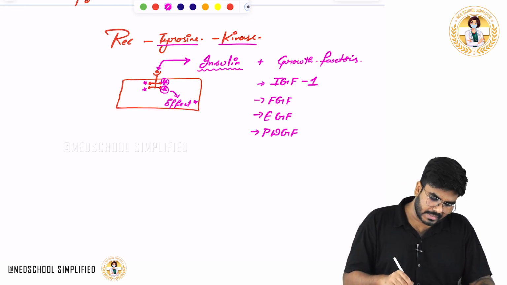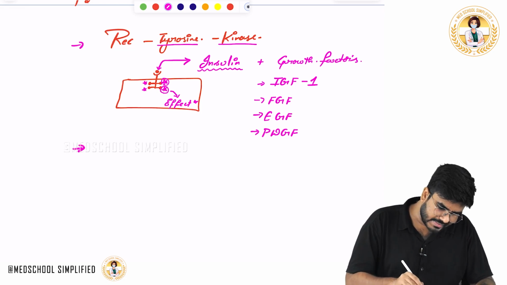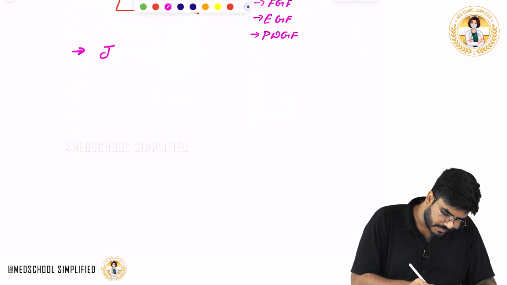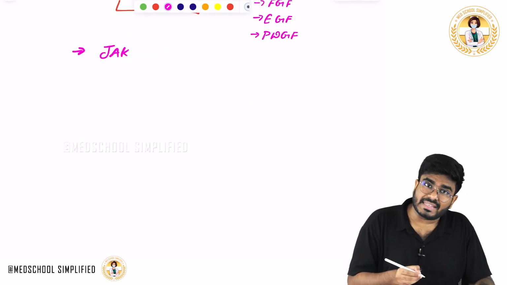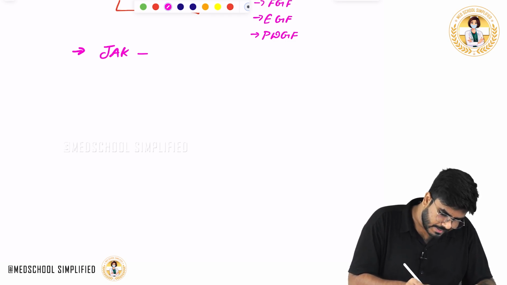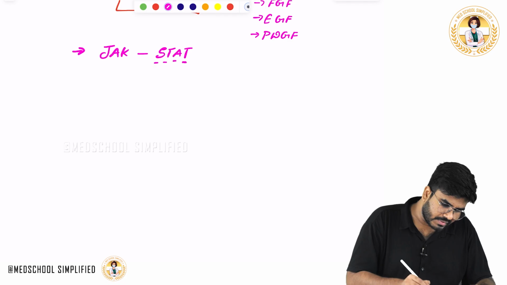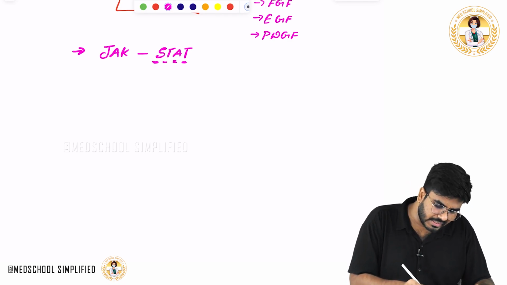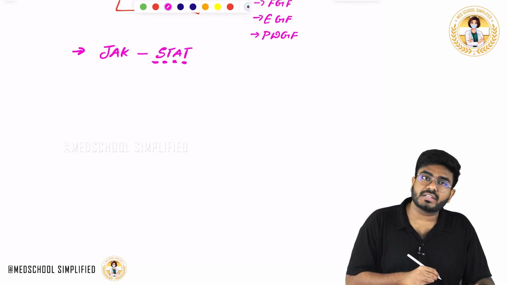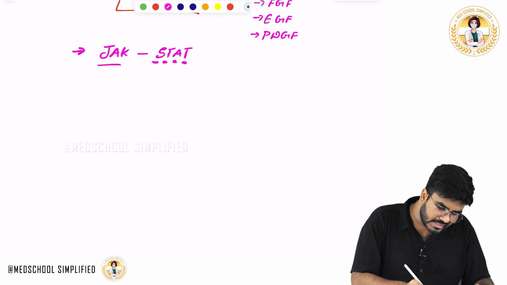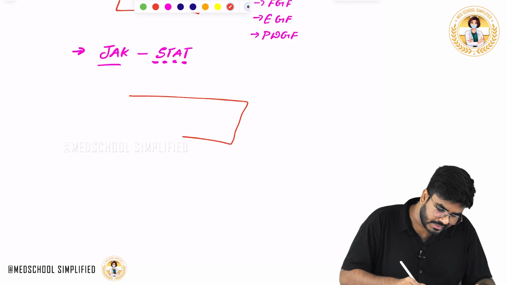The second pathway is called the JAK-STAT pathway. JAK stands for Janus kinases, and STAT stands for Signal Transducer and Activator of Transcription. What happens here is also very simple. See, here there is a cell. On the cell, there is a receptor.